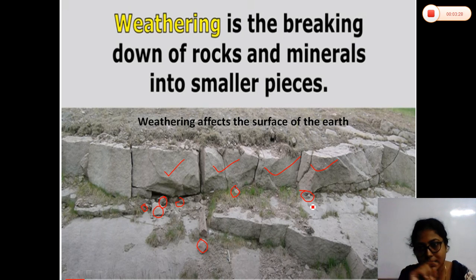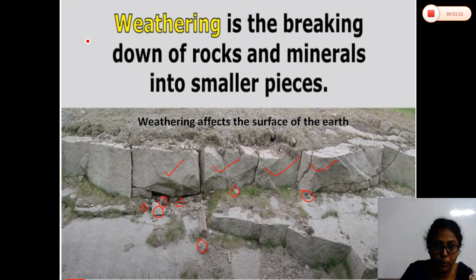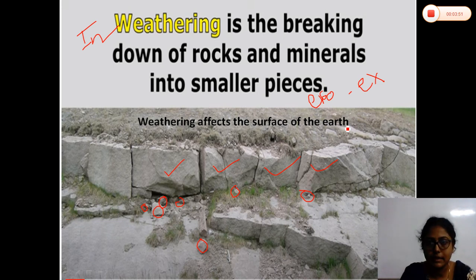You will put a star mark here. Weathering is the in situ process. But erosion is the ex situ process, which means here the transportation takes place. In case of erosion, the materials are transported from their original position, but in case of weathering, it takes place in the original, in situ position. I hope this is clear. What is the difference between weathering and erosion?